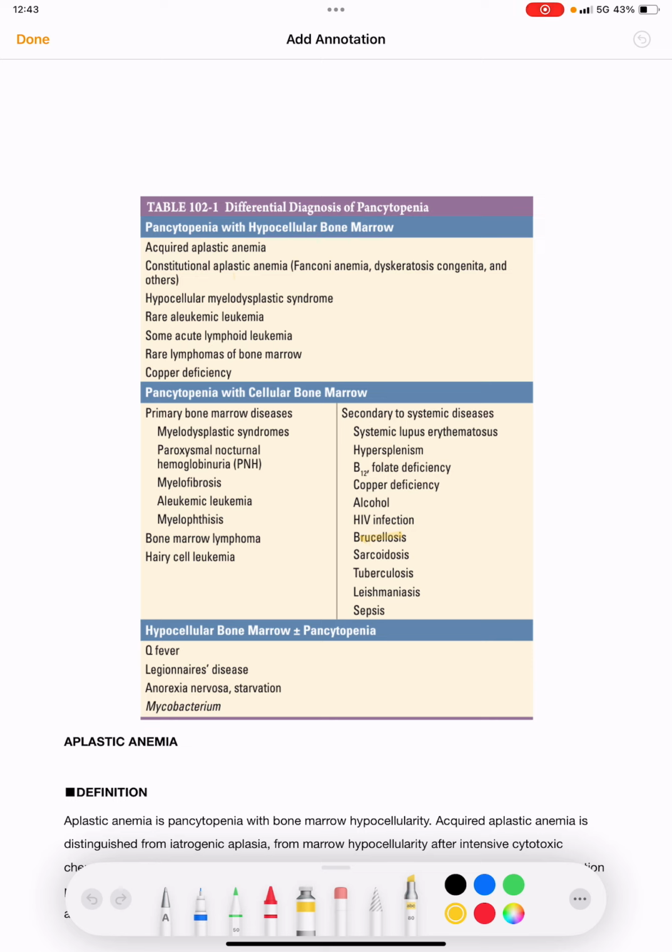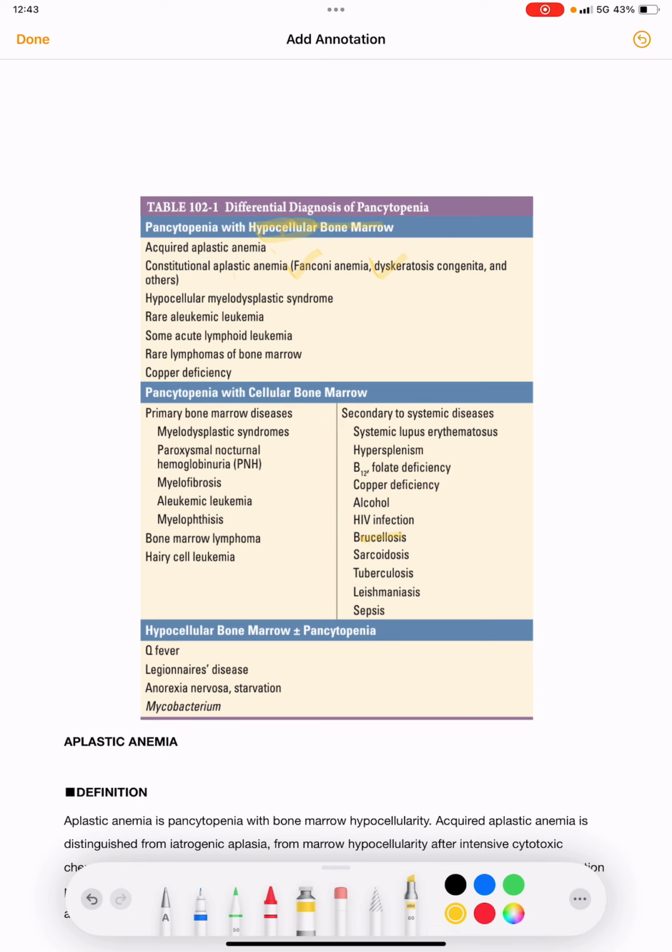Differential diagnosis of pancytopenia. With hypocellular bone marrow, we have acquired aplastic anemia and constitutional aplastic anemia. In constitutional aplastic anemia: Fanconi's anemia, dyskeratosis congenita and others.